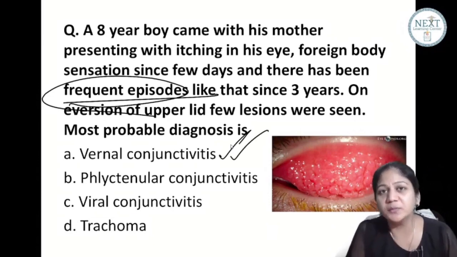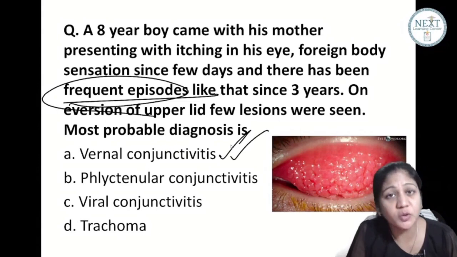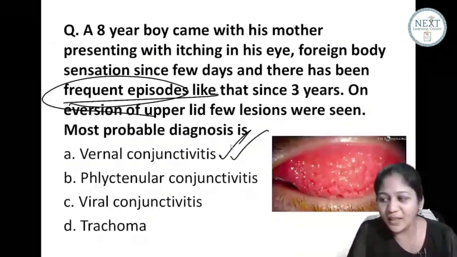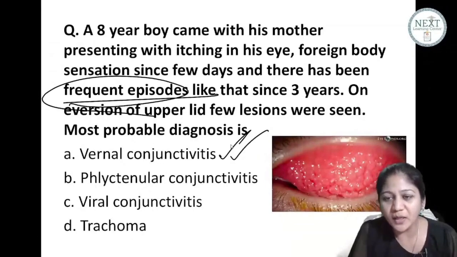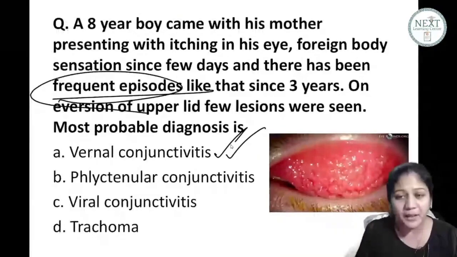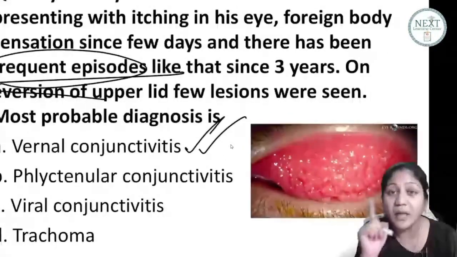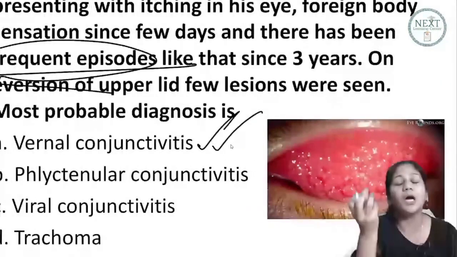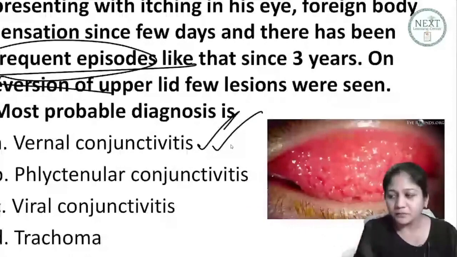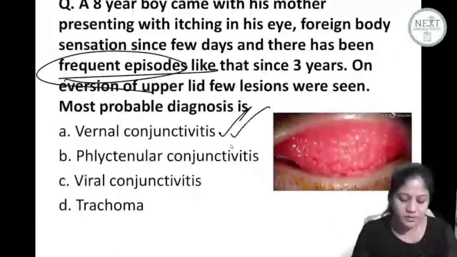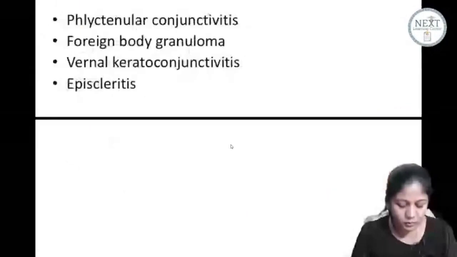Somebody was confused between this and the follicles. Guys, do you think they are white sabudana like? No. Okay, some student was getting confused, right? I hope this is not the confusion now. These are papillae which give your conjunctiva a red appearance, but these papillae are now very big. Okay, good. Whoever was confused, now I am sure the confusion will go away.